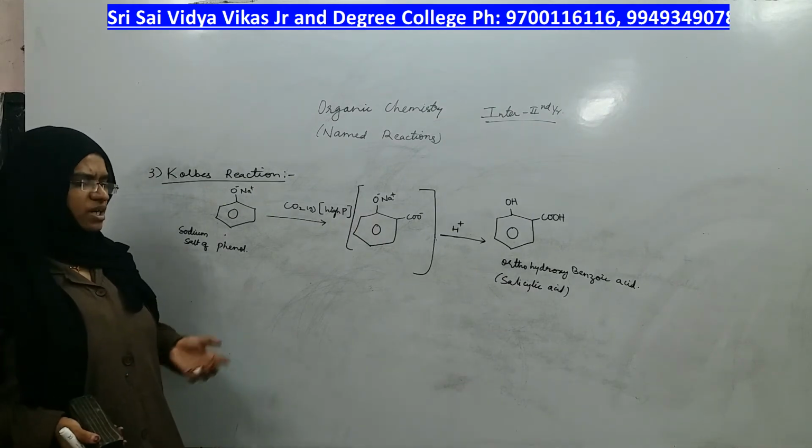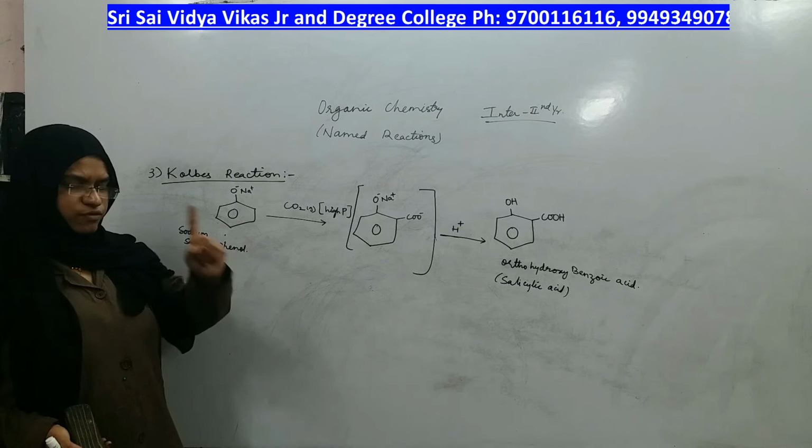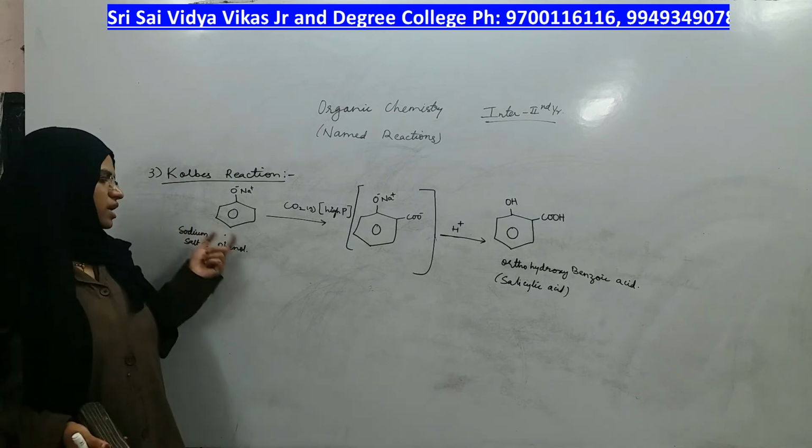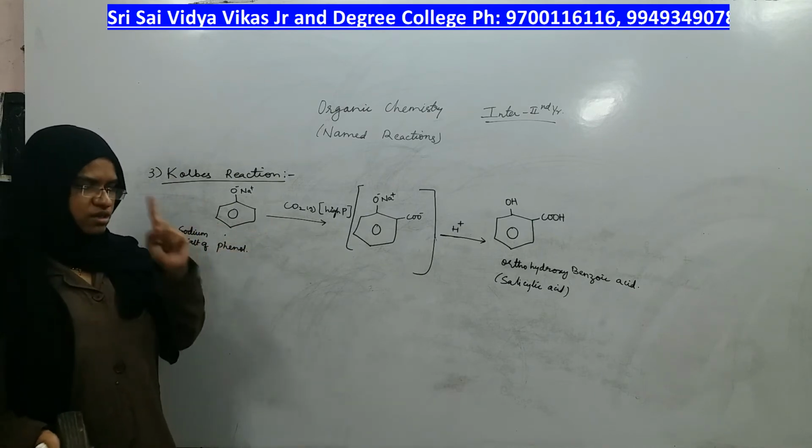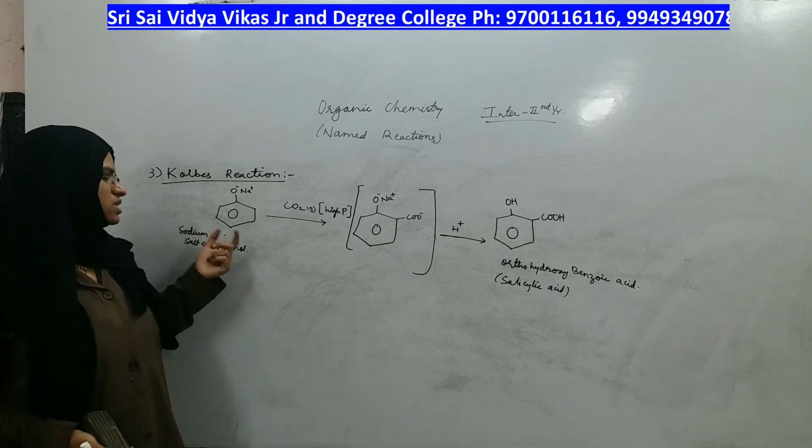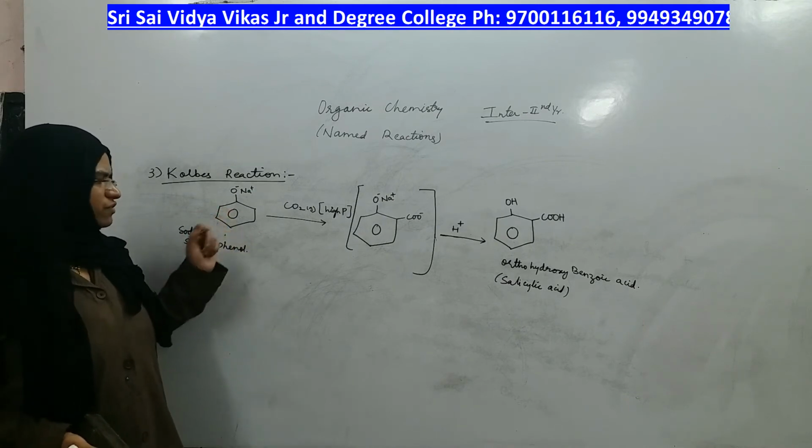Writing both would be better, but try to write the correct name if you are writing only one name. Okay? Right. Don't write both the names which are wrong. Write one name but correctly. This is Kolb's reaction of phenol.